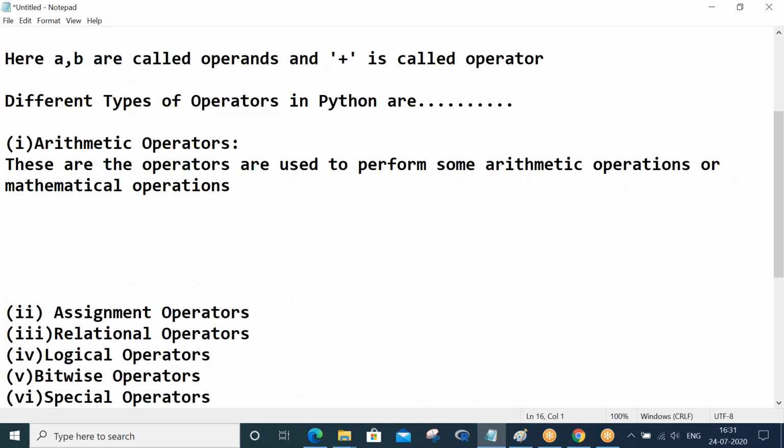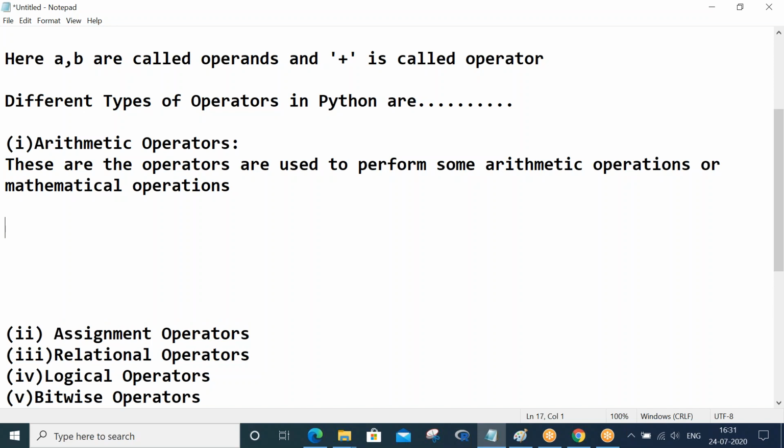These are all very simple operators, most of which we can easily understand. Let me list down the operators that come under arithmetic.